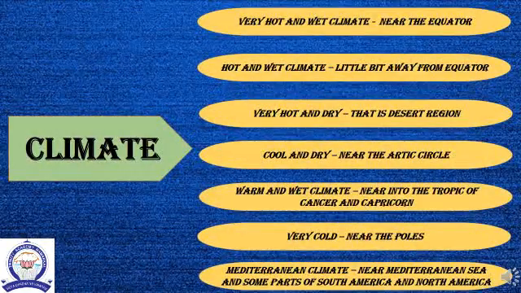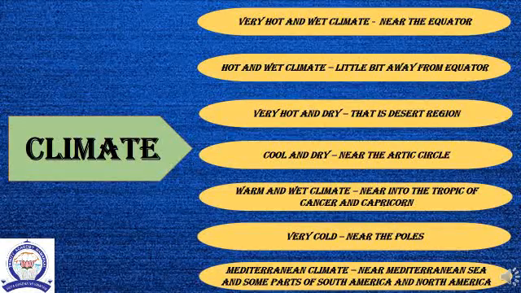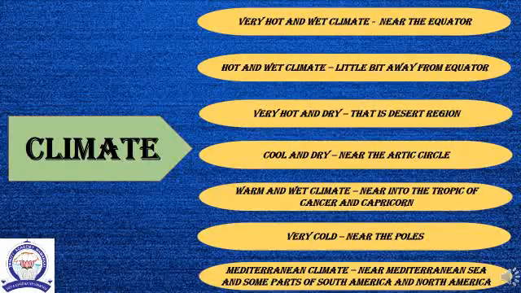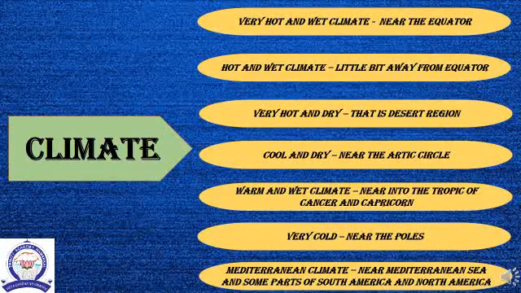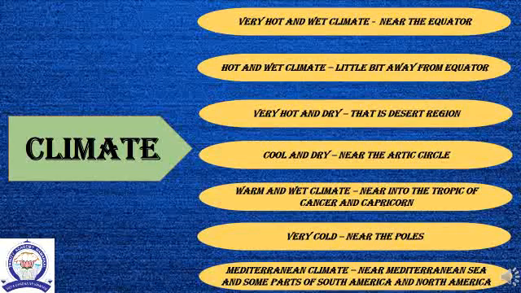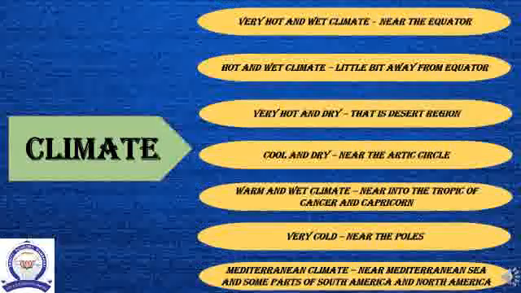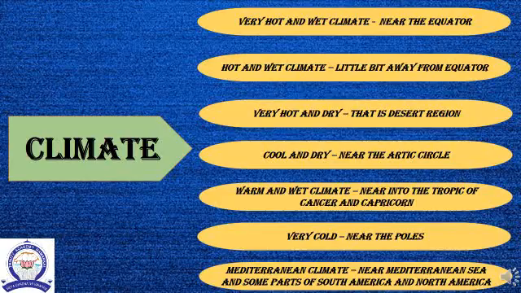Now, let us move on to climate. The weather conditions that prevail over a large area and for a long period of time is called climate. I repeat, the weather conditions that prevail over a large area and for a long period of time is called climate. The climate of a place remains more or less the same year after year. Different parts of the world have different types of climate.